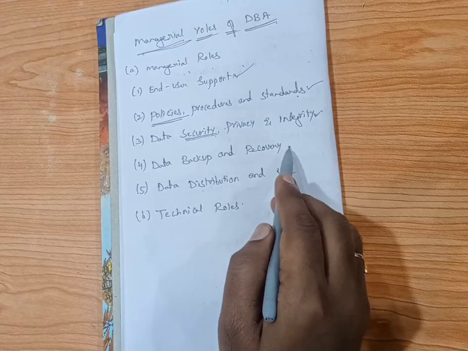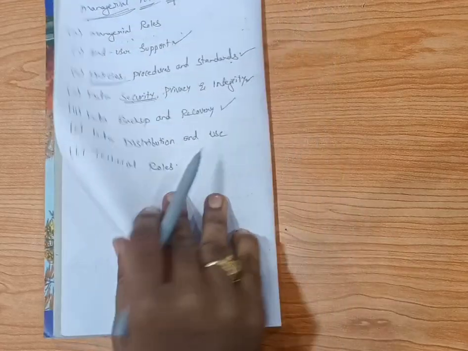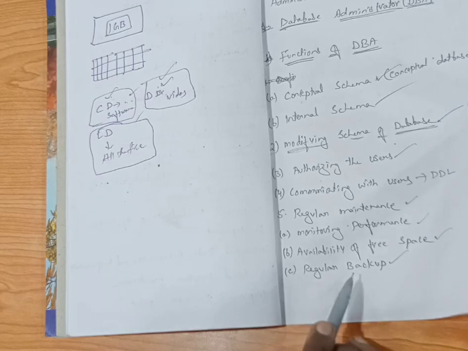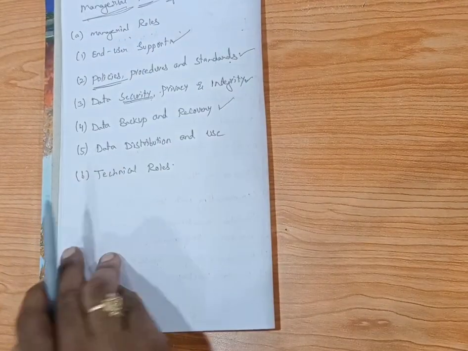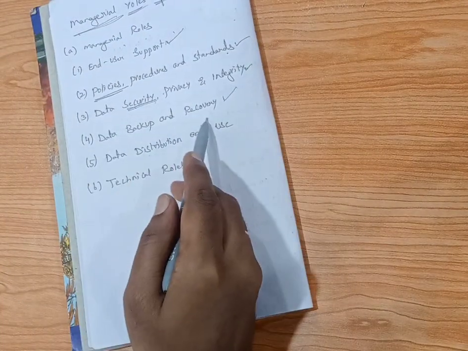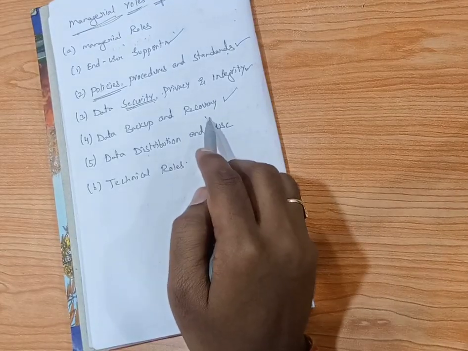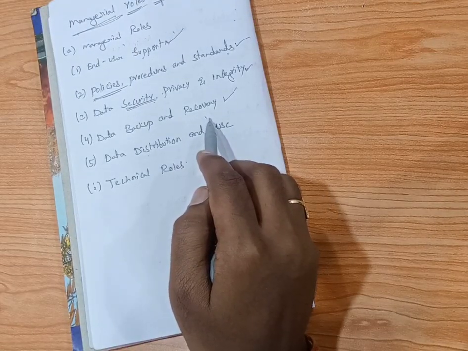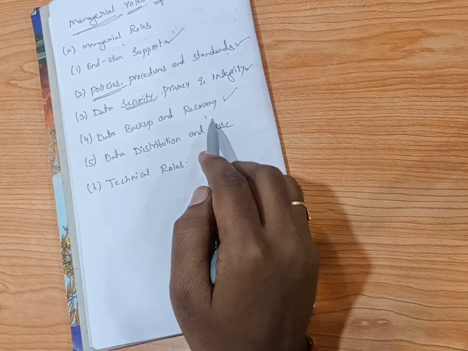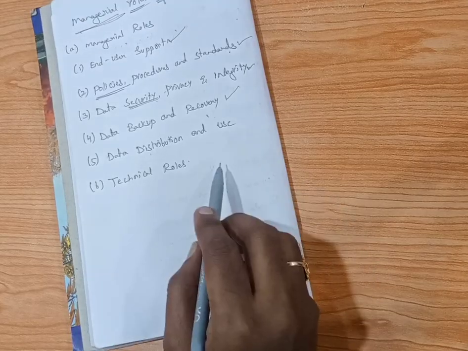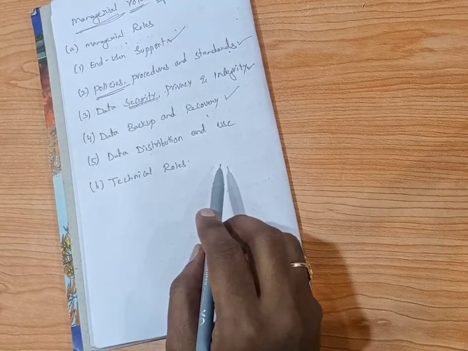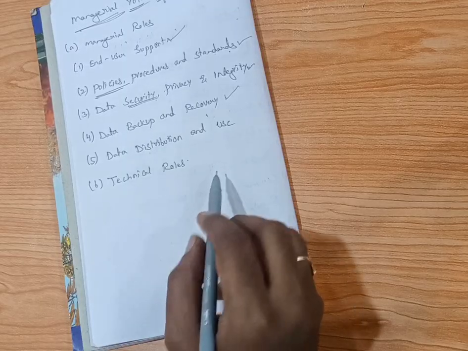Next one is data backup and recovery. We already discussed regular backup in the last point; the same thing is repeated here. How are we going to back up the data? Many DBAs depend upon the creation of a position called database security officer, DSO.